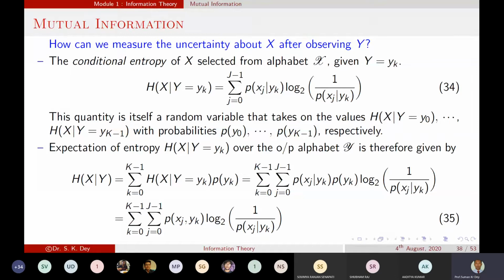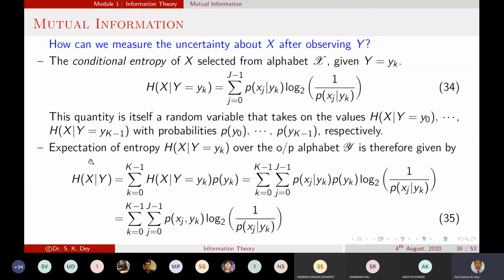So the expectation of the entropy H(X | Y = yk) over the output alphabet Y is therefore given by this equation.